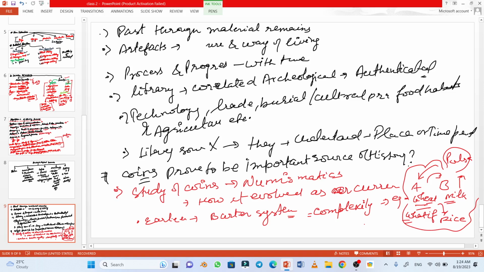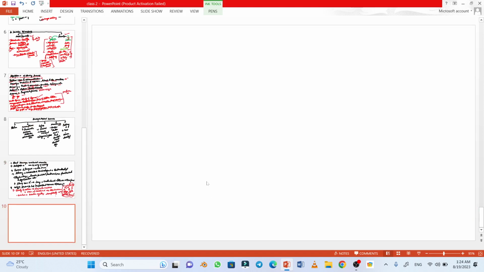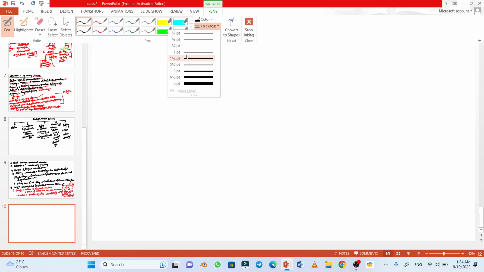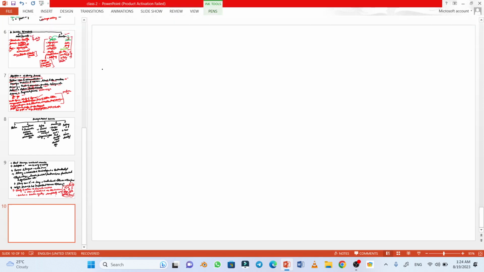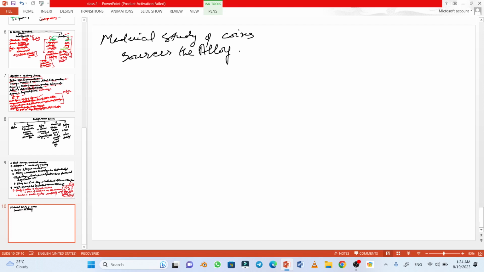Now let us come to our other point: what does numismatics include? Numismatics includes the material study of coins, the sources of the material or alloys, and weight.